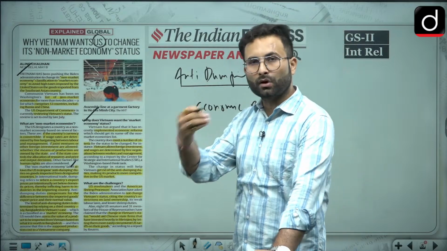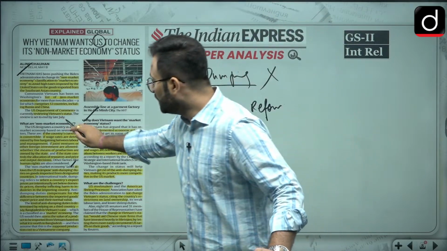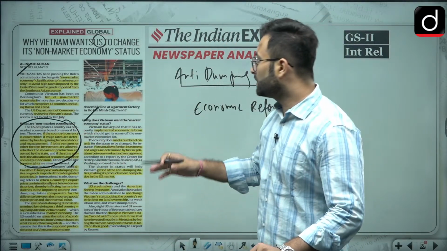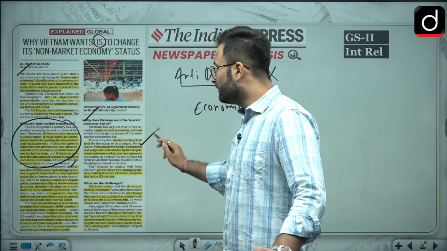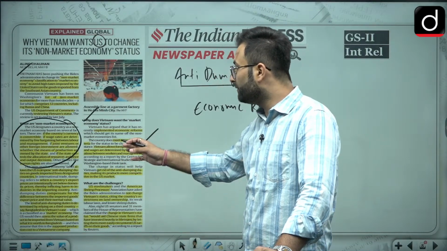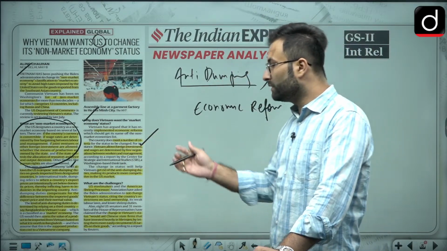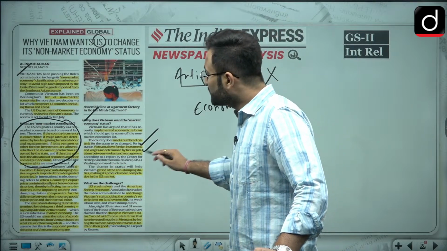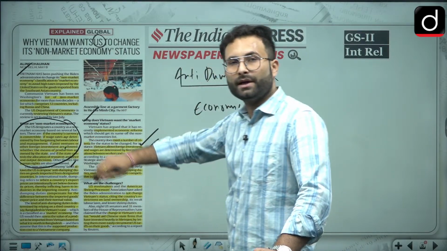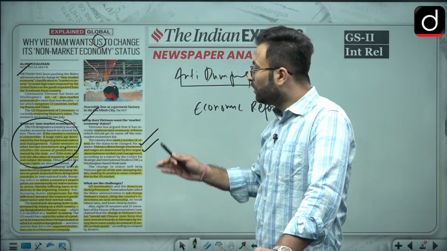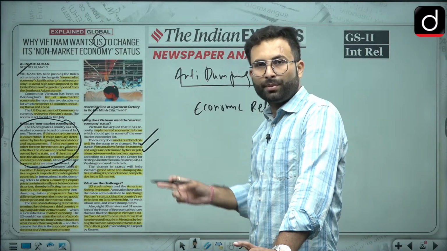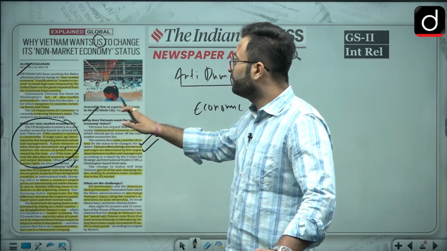We have met a number of criteria which are given over here, which we have already discussed. They are saying that we are allowing foreign investment now, and we are determining wages by free negotiation between the workers and management. Basically, they are saying that we have fulfilled many of these conditions, so we can get rid of these anti-dumping duties by getting this status of market economy.